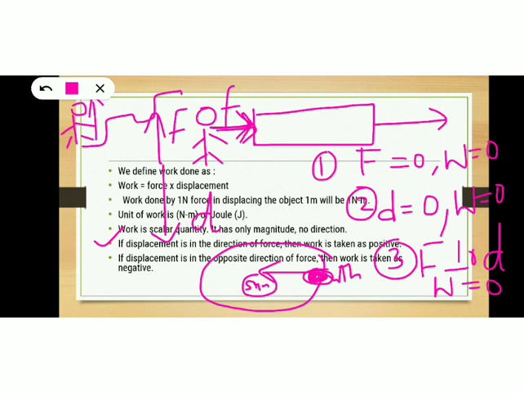And what will be the direction of displacement? See, if Earth is moving along this direction, then the direction of displacement will be like this. This will be the direction of displacement. So displacement is acting along this direction and force is acting towards the center. So what is the angle between force and displacement? Here the angle between force and displacement is 90 degree. That means force and displacement are perpendicular to each other. So in this case, work done will be 0 because force is perpendicular to displacement.